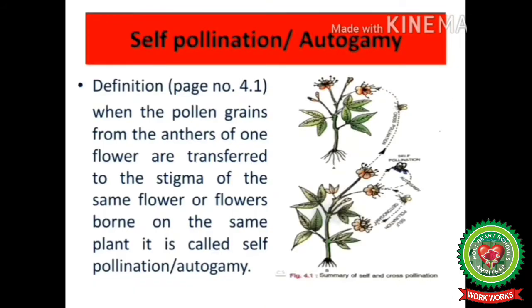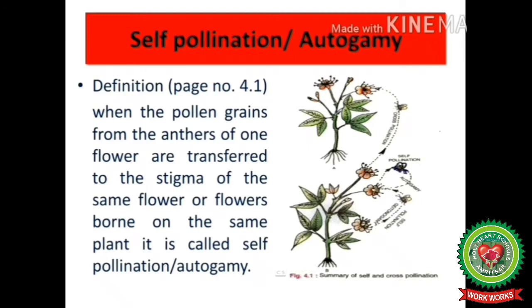Now students, let's go through the definition of self-pollination. When pollen grains from anthers of one flower are transferred to the stigma of the same flower or flowers born on the same plant, it is known as self-pollination or autogamy. Students, let's have a look at figure 4.1 of your books. This is a flower. When pollen grains are transferred from anther to stigma of the same flower, this is known as autogamy. Wherever the word gamy is written, students, that means fusion of gametes.